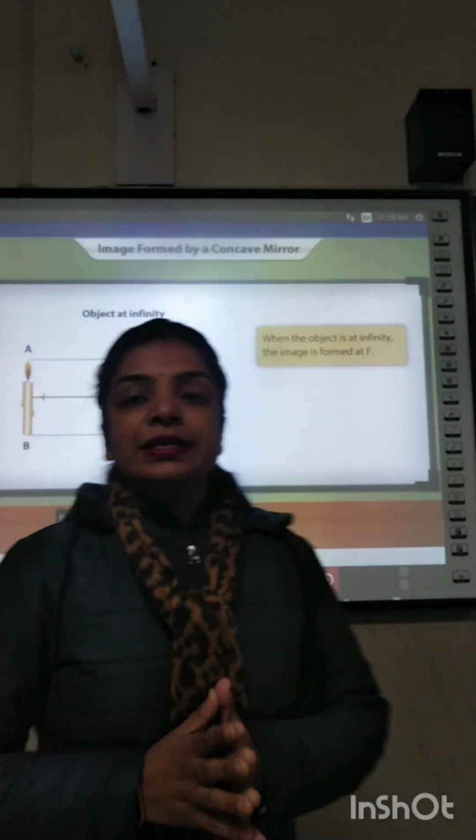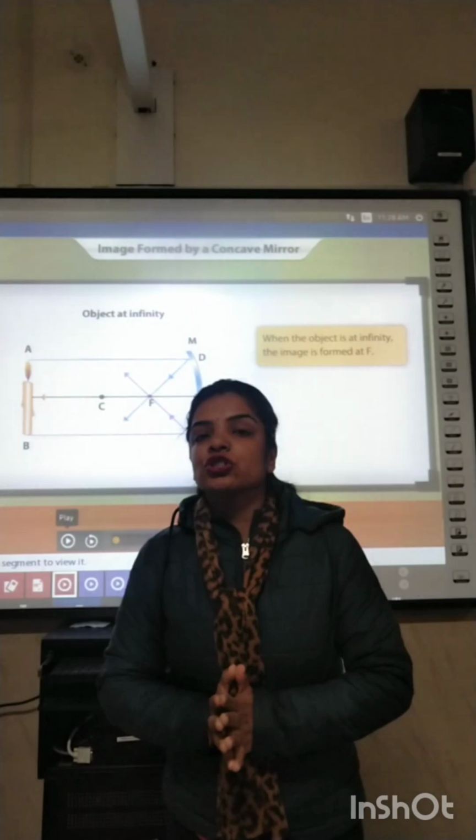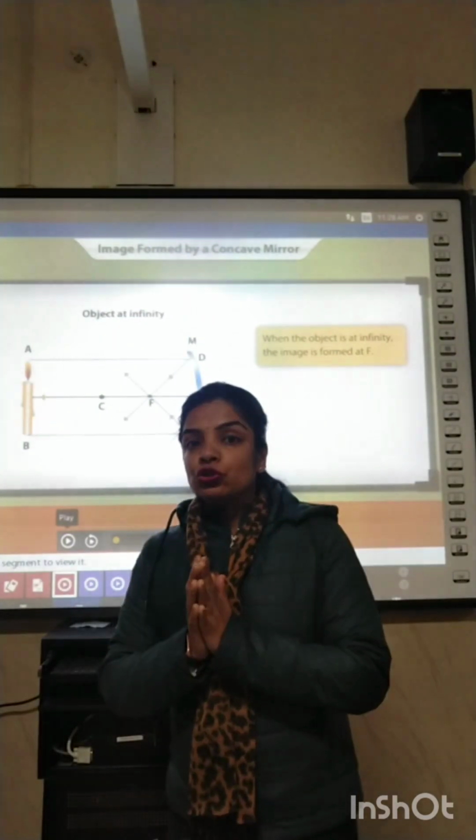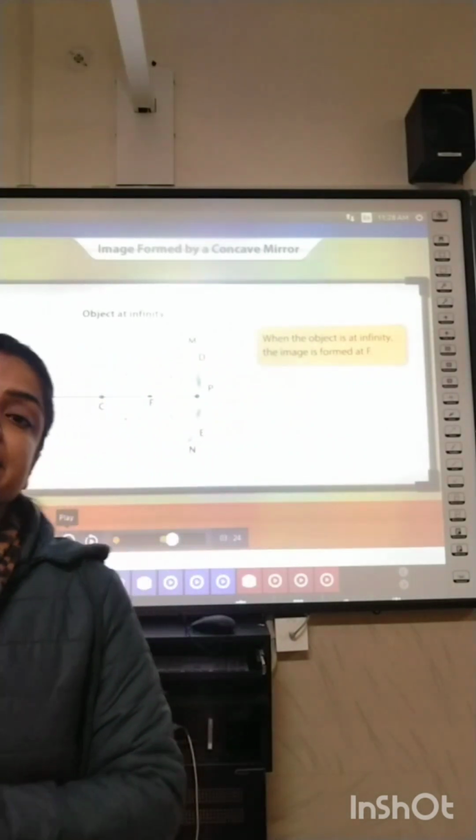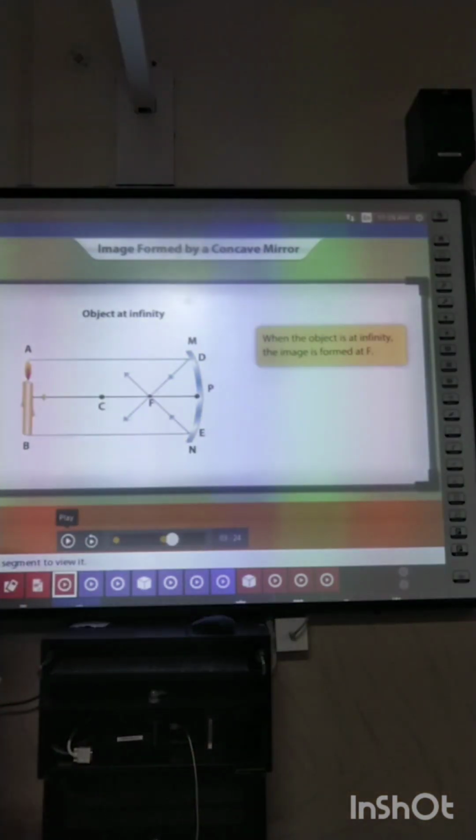In order to understand the process of image formation by a concave mirror, you should know that it is represented in the form of ray diagrams. The concept of image formation by mirrors is shown in our copies, notebooks, and even in our books in the form of ray diagrams.